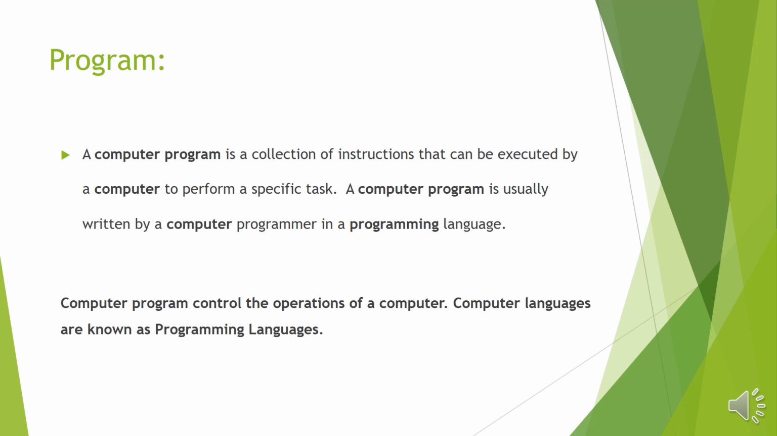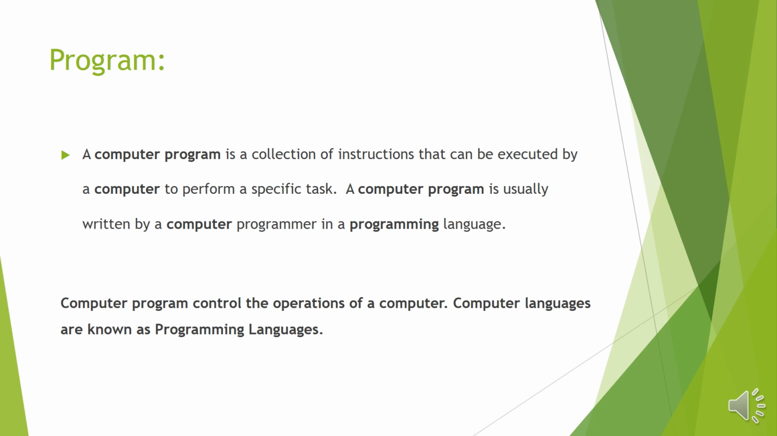First of all, we discuss the program. What is meant by program? A computer program is a set of instructions. You can say that a computer program is a collection of instructions that can be executed by a computer. Why execute? To perform a specific task. A computer program is usually written by a computer programmer in a programming language, with the help of some special syntax. Basically, a computer program controls the operations of a computer.